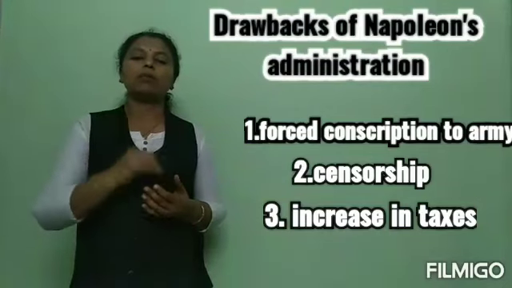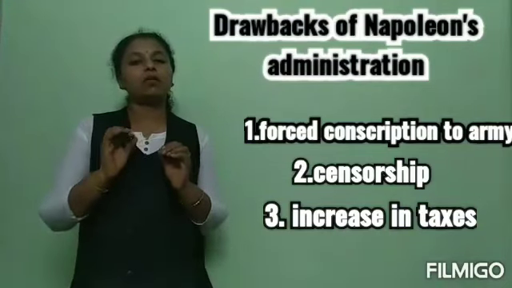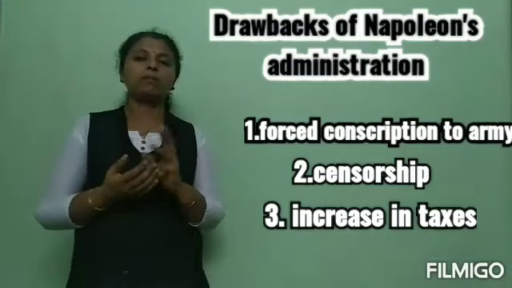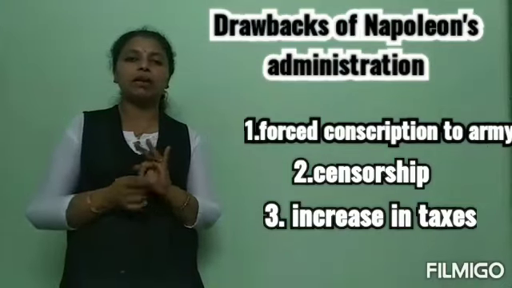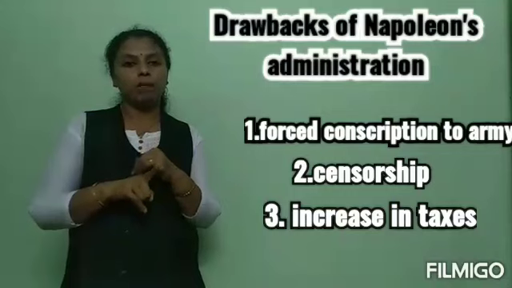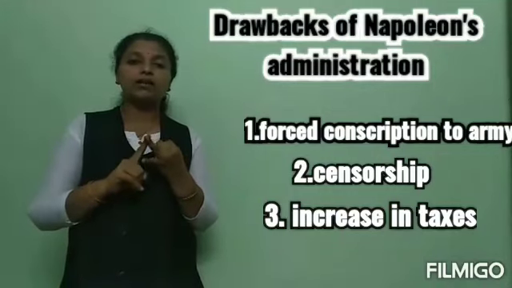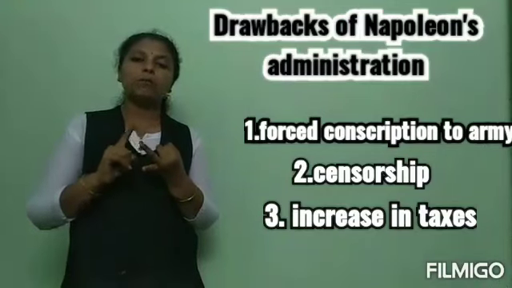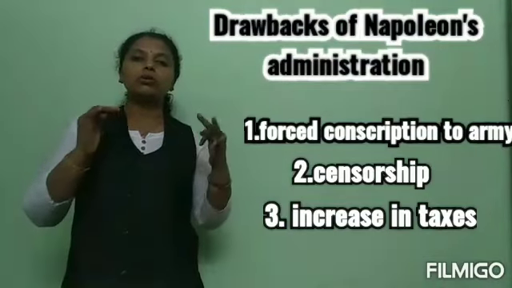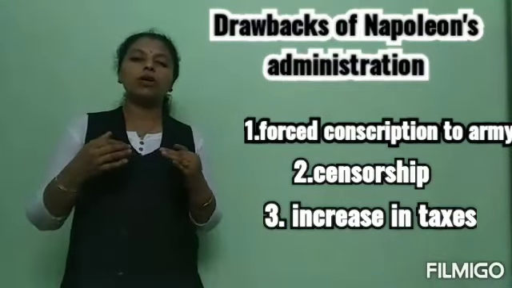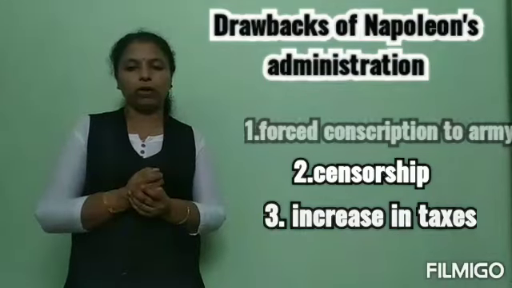So these three important drawbacks we could see. Many others would be there, but you have to study only these three important drawbacks of Napoleon's administration. The first one, forced conscription to army. Second, he had introduced censorship, meaning freedom of press was not given to the people. Third, he had increased the taxes. Due to these drawbacks, Europeans slowly got hatred towards Napoleon. So Napoleon was considered the modernizer of Europe, but there were some drawbacks to his administration.